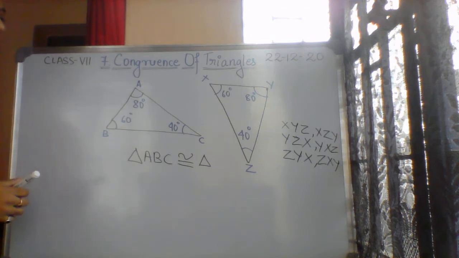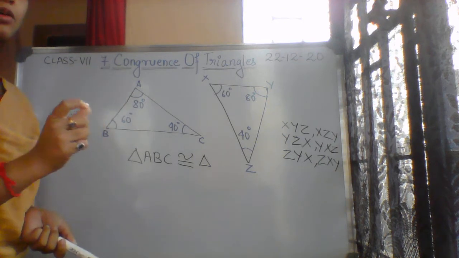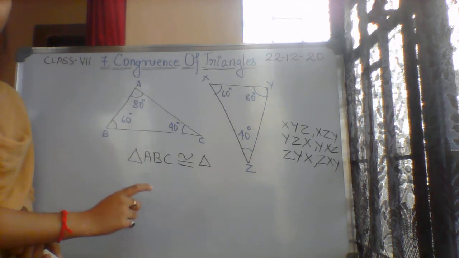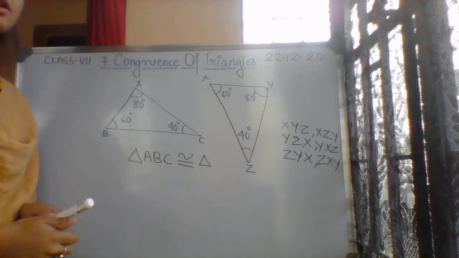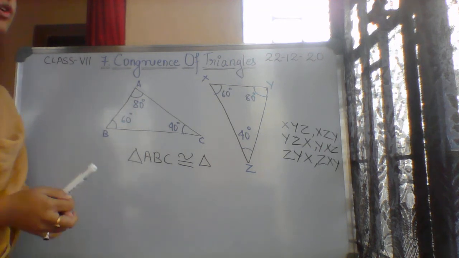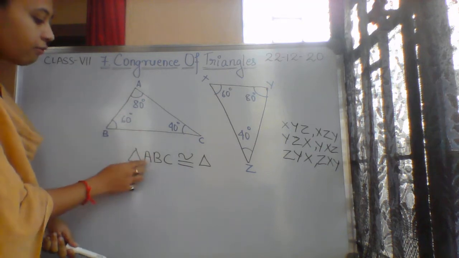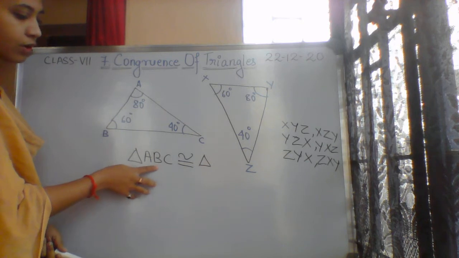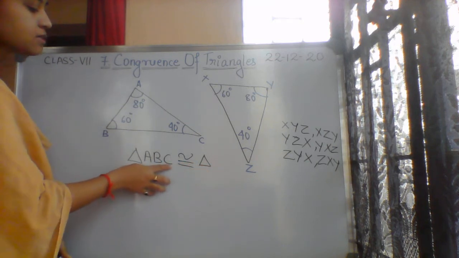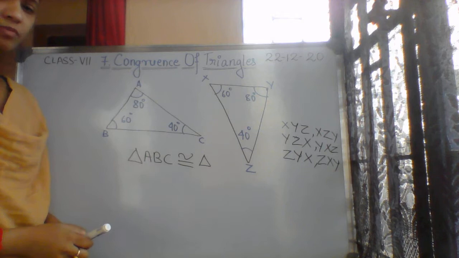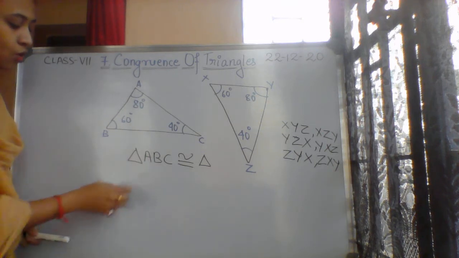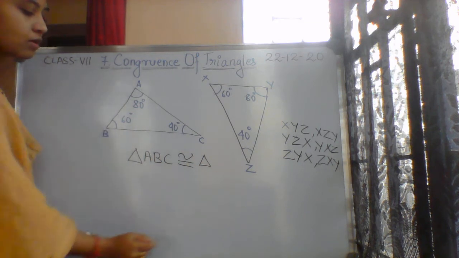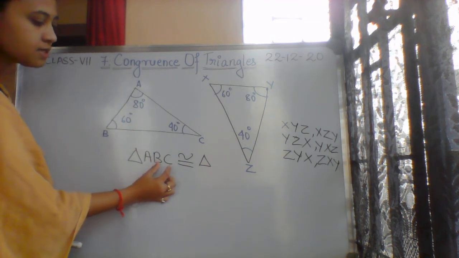Okay, so here you can see, now you just match. If you have written what are corresponding sides, angles, all those things, if you have written corresponding vertex and all, so you will get the idea what we should write over here. Always what is corresponding to A we will write first. What is corresponding to B we will write then. What is corresponding to C we will write. Or you can just do what is the corresponding side to AB, that we will write over here. Okay, what is the corresponding side to BC, that we will write.